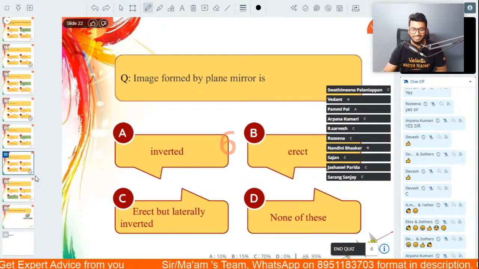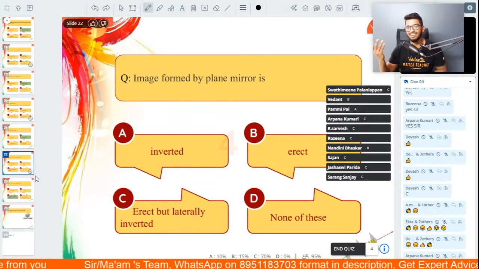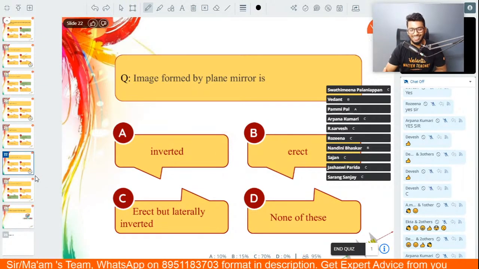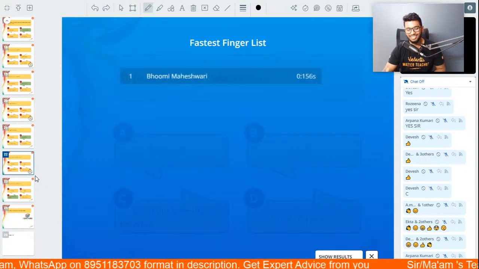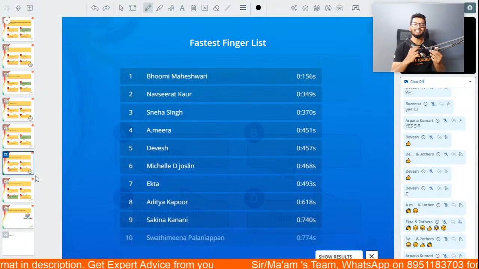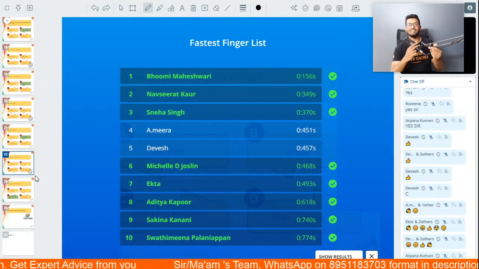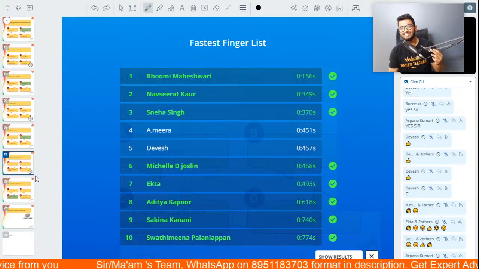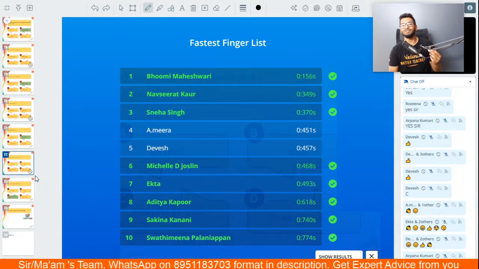Sure, Michelle. Sanjeev, Michelle ji in both platforms, this also. Tanya ji, Vakka, Mafia Gaming. Sanjeev C. Alright, let's see. Bhumi, Nav Shreerath, then we have Sneha, Meera, Devesh, Michelle, Ekta, Aditya, Sakina, and Swati Meena.